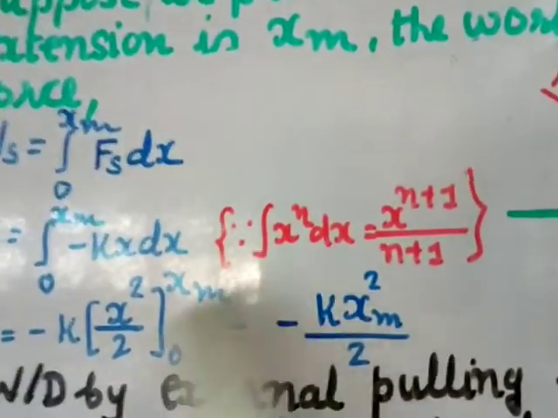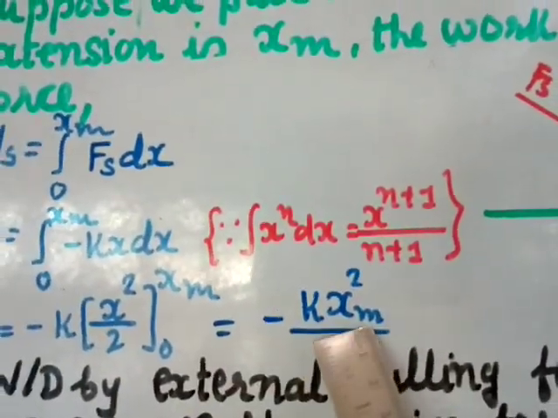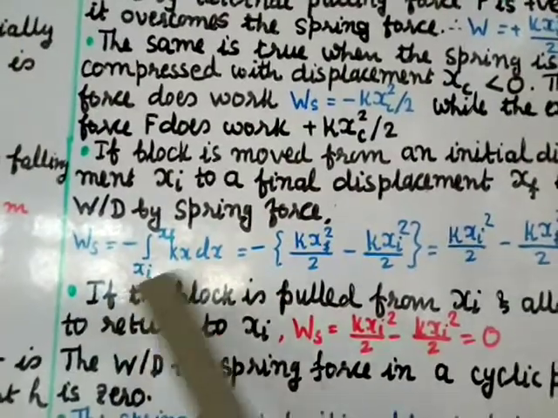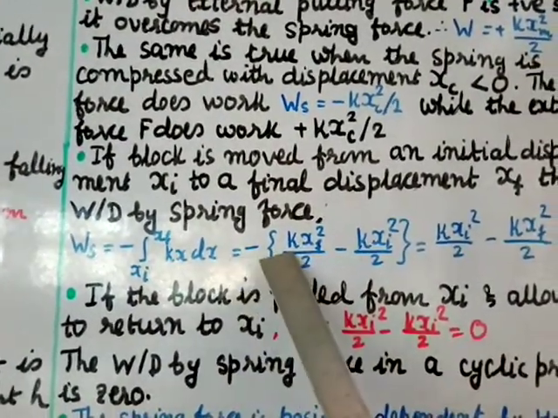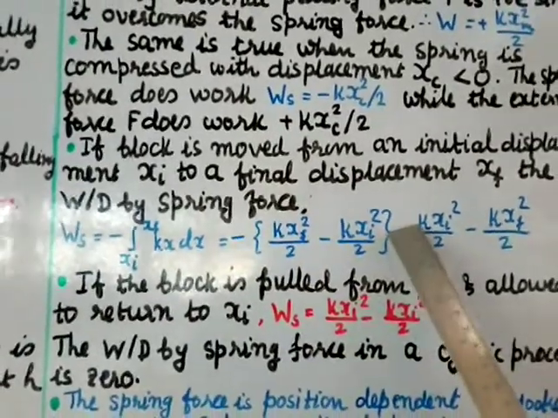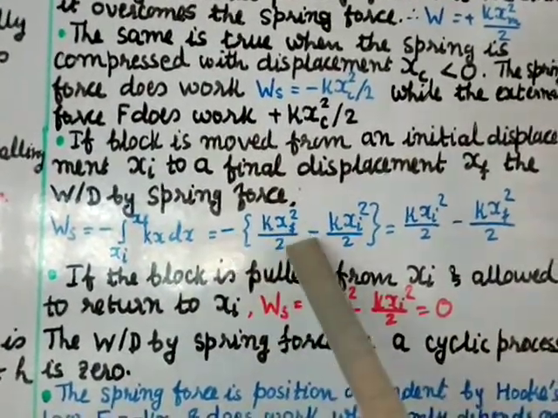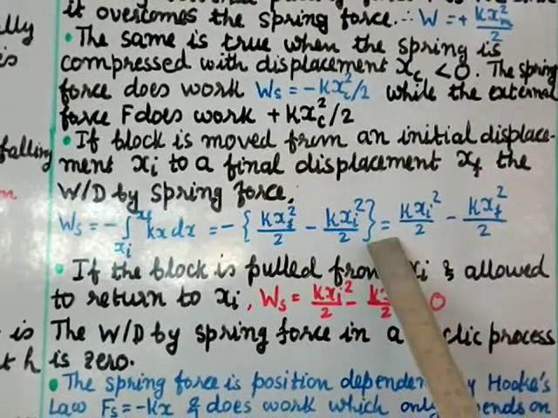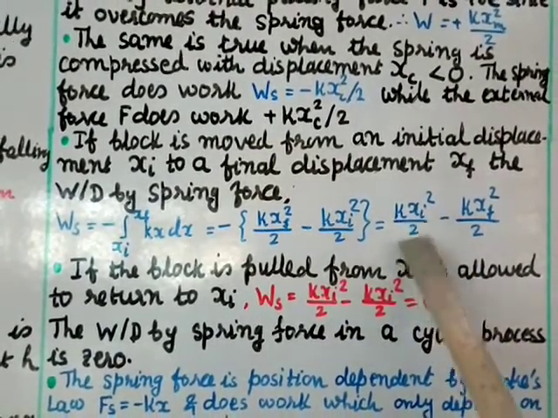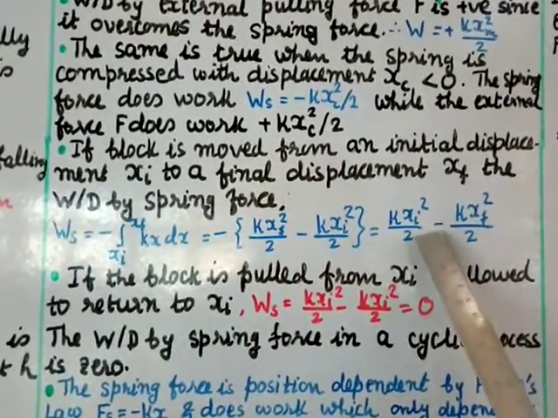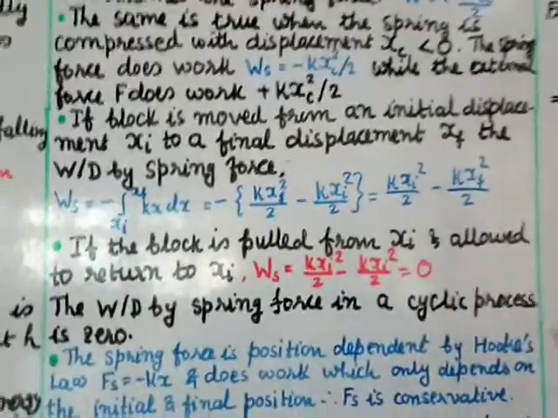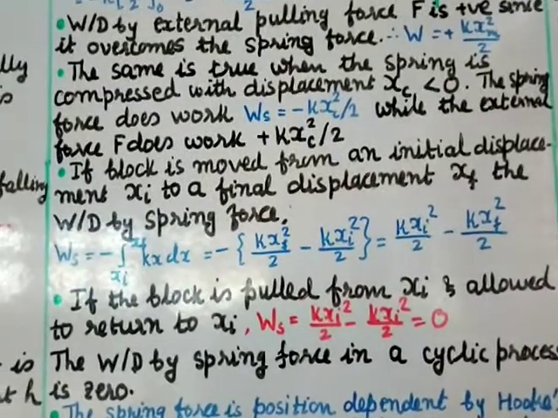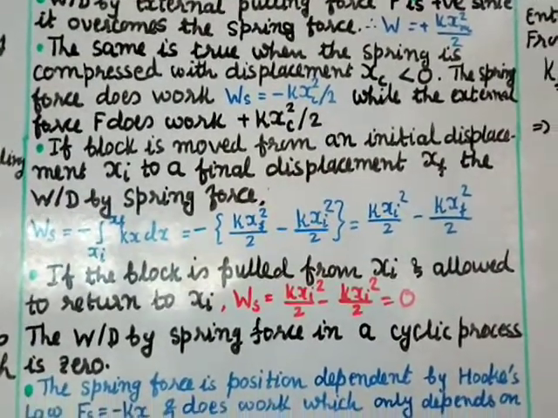You can see it is the same as before, but here you have initial position x_i and final position x_f. If you multiply the negative inside, the minus becomes plus for the lower limit term. So writing the plus term first, it is k x_i square by 2, and the minus term second, minus k x_f square by 2. That is the work done in moving the block from the initial position x_i to x_f.